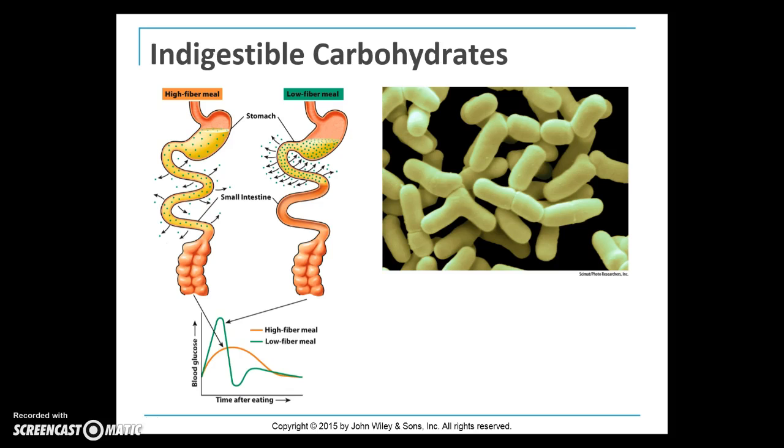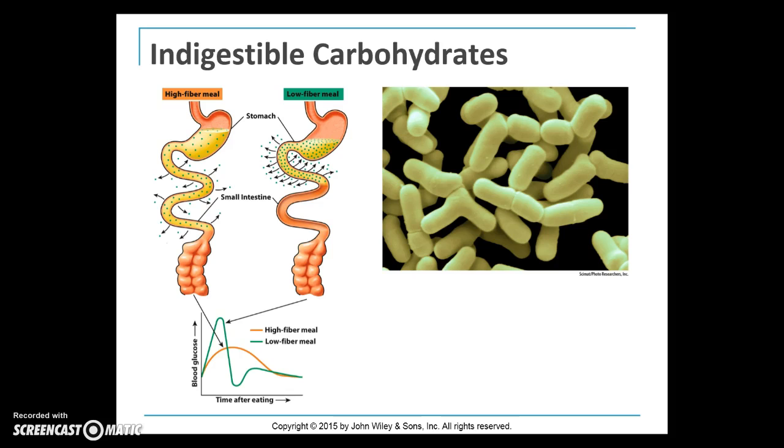What's shown here on the left is that this person has consumed a high fiber meal, and it dilutes the gastrointestinal contents in the stomach. This dilution slows the digestion of food and absorption of nutrients. So those green dots that you see are moving slowly out of the intestine. This causes a delay or a blunting in the rise of blood glucose that occurs after a meal. That might be a meal that has fiber, a full meal.